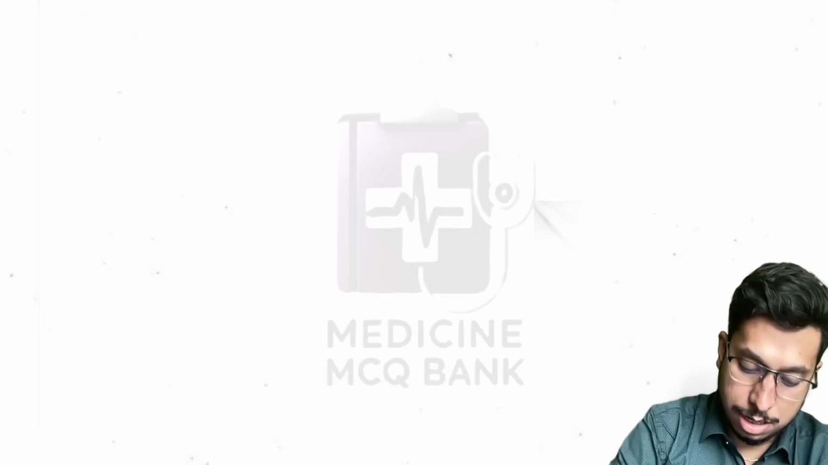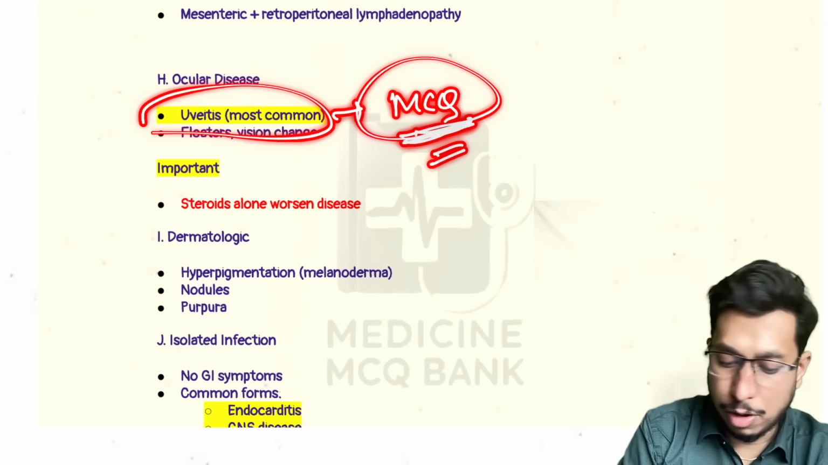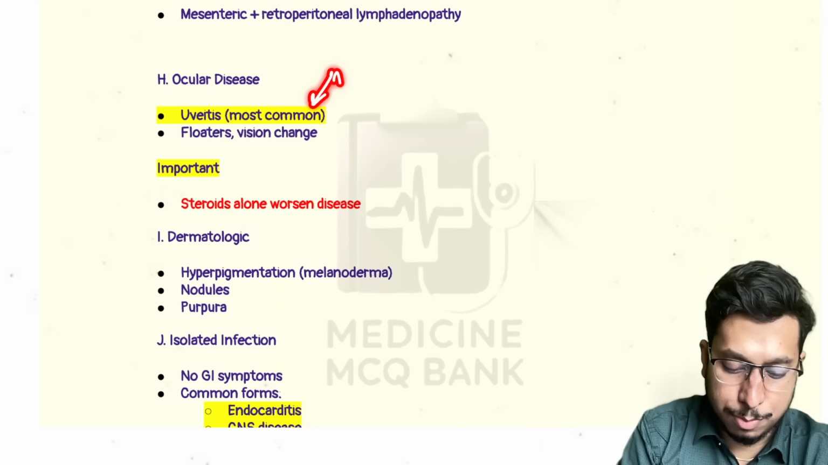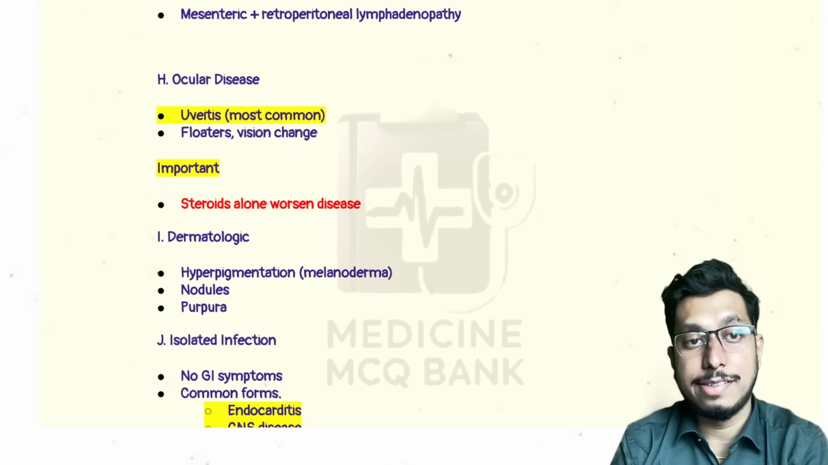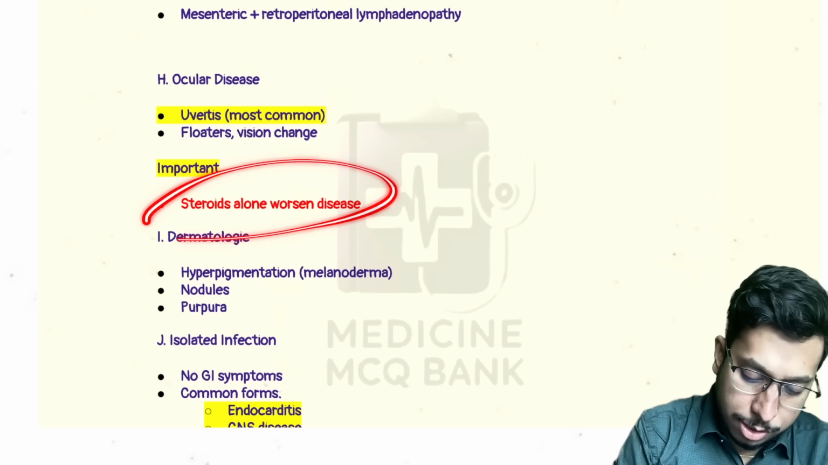So let's just come into this part. What are the other manifestations? Ocular, remember uveitis is the most common. It is also asked in MCQ. It is not corneal ulcer or any other keratitis. It is the uveitis which is the most common. It is not the glaucoma even. Uveitis is the most common ocular disease. Steroids worsen the disease. So this is one of the important facts you need to know.